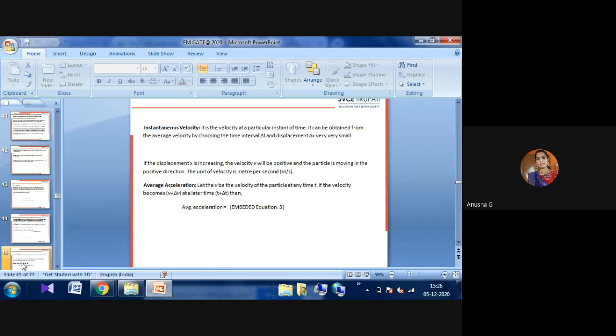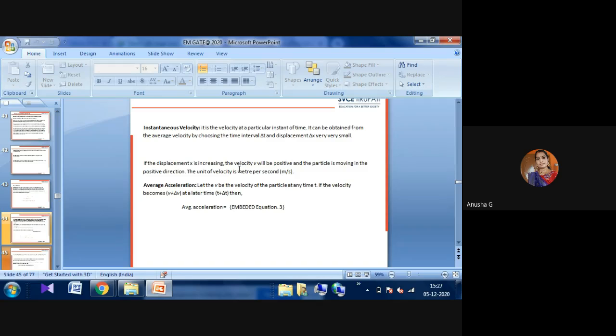Next one is the instantaneous velocity. It is the velocity of a particle at a particular instant of time. It can be obtained from the average velocity by choosing the time of travel delta t with a displacement of delta x that is very, very small, so that we can neglect it. If the displacement x is increasing, the velocity v will be positive, and the particle is moving in the positive direction. The unit of velocity is meter per second. That we already know, since velocity is distance per time, that is meters per second.